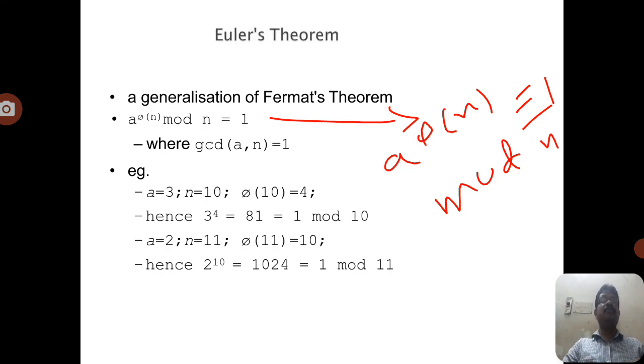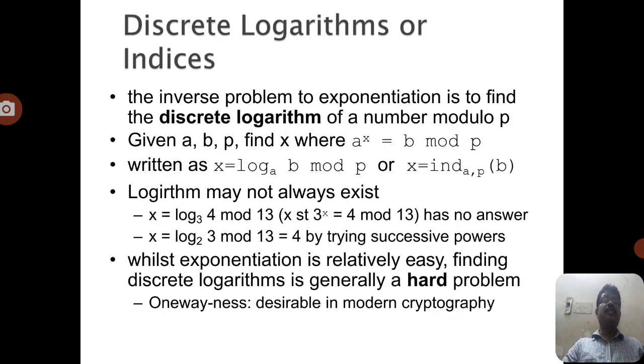Euler's theorem is derived from the concept of Euler's totient function. Euler's totient function is φ(n), the count of numbers less than n that are relatively prime to it, and for a prime n, φ(n) = n - 1. Finally we can identify the discrete logarithm or indices. The discrete logarithm concerns the powers of an integer modulo n. It plays a prominent role in the Diffie-Hellman key exchange algorithm, which depends on the concept of the discrete logarithm.